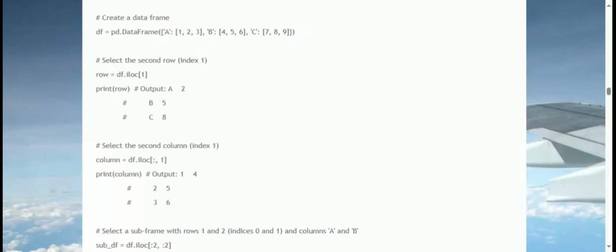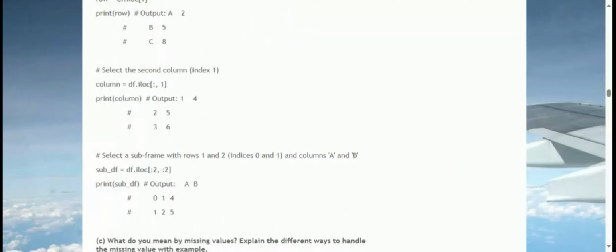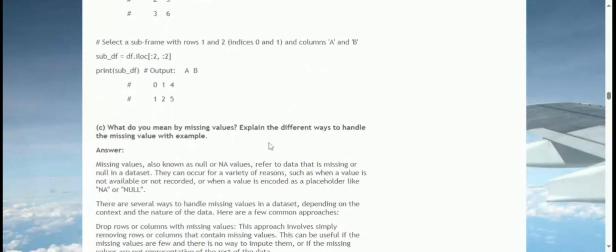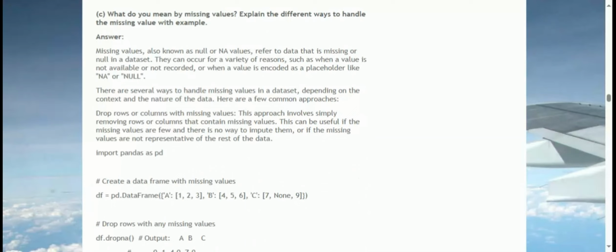Missing values, also known as null or NA values, refer to data that is missing or null in a dataset. They can occur for a variety of reasons, such as when a value is not available or not recorded, or when a value is encoded as a placeholder like NA or null. There are several ways to handle missing values in a dataset, depending on the context and the nature of the data. Here are a few common approaches.